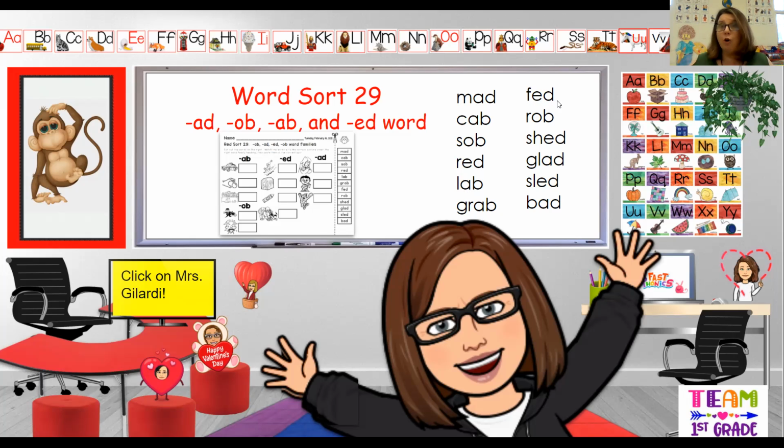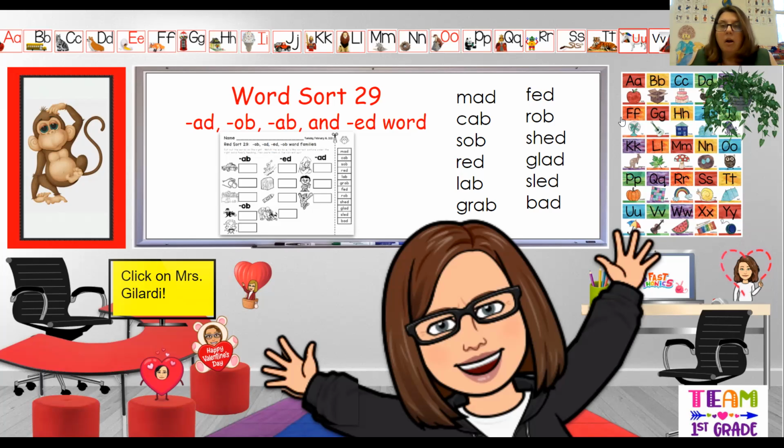Our next word is fed. I fed the dog. F-E-D. That's an ed word family word. Another word on our list is rob. Another OB word, rob. The man tried to rob the bank.